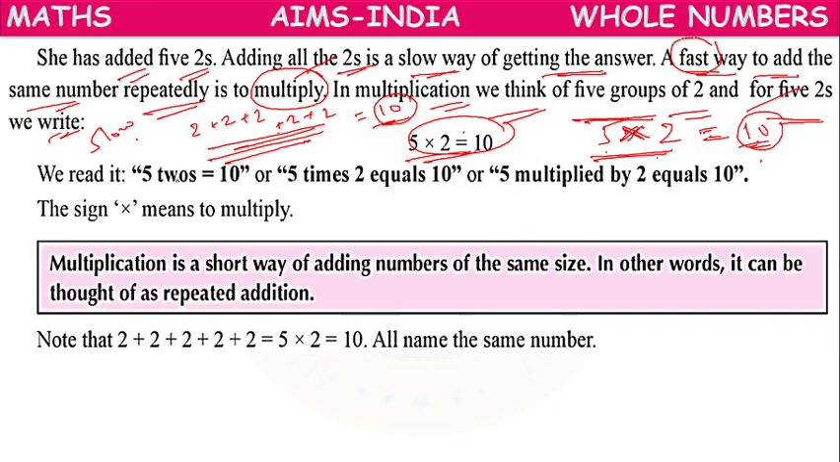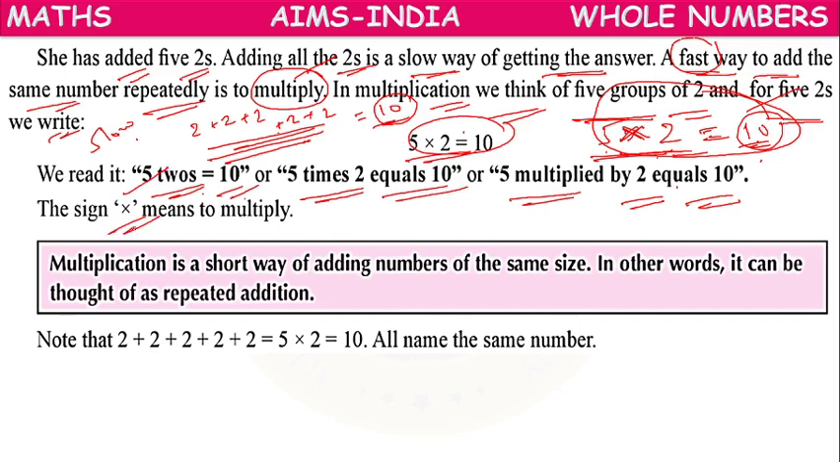We read it as 5 twos equal 10, or 5 times 2 equals 10, or 5 multiplied by 2 equals 10. So we can read it in different ways. Here the sign, this into, means to multiply. The into sign denotes multiplication.